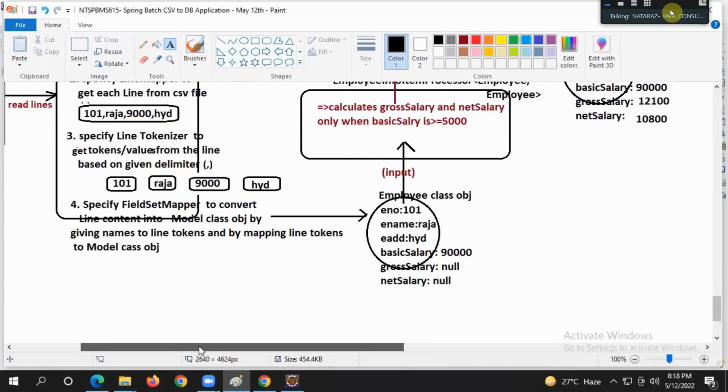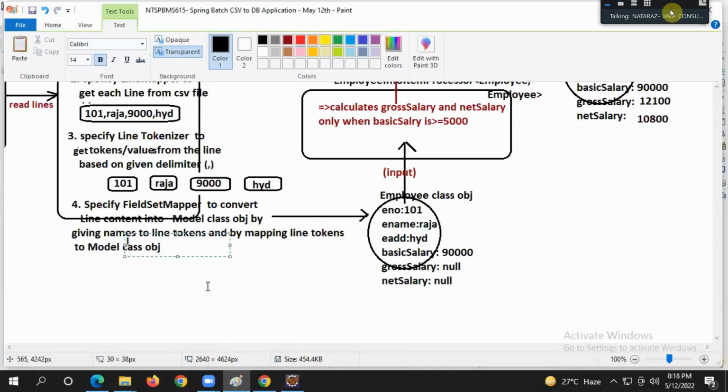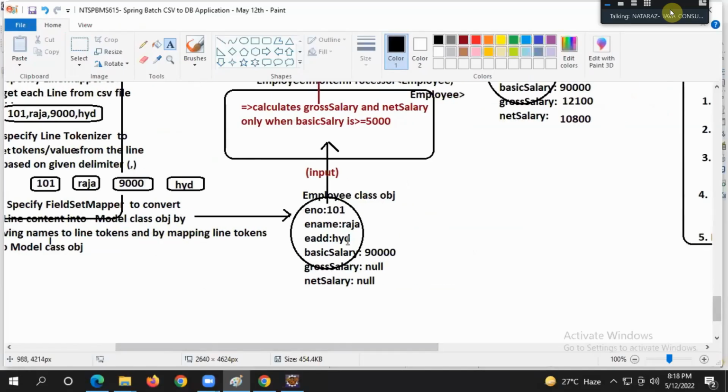Now tell me, guys, because of this, what happened? One employee class object will come. Now listen: in the employee class object, I will take 6 properties. Why? Because the same thing I'm going to give to the JDBC batch item writer. That's why initially null values will be there.